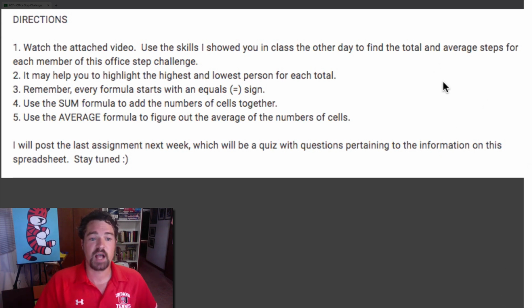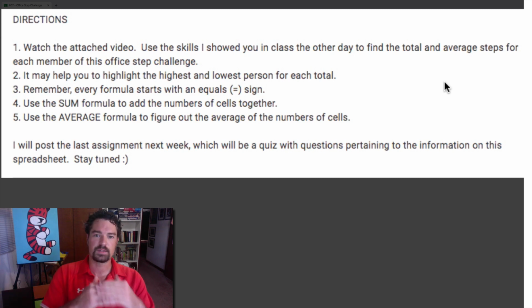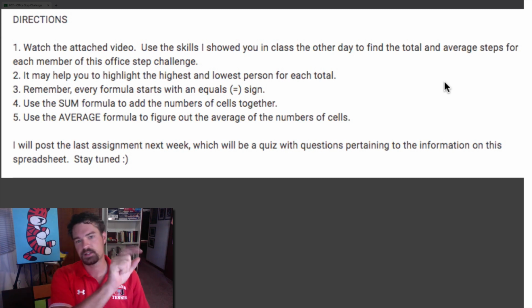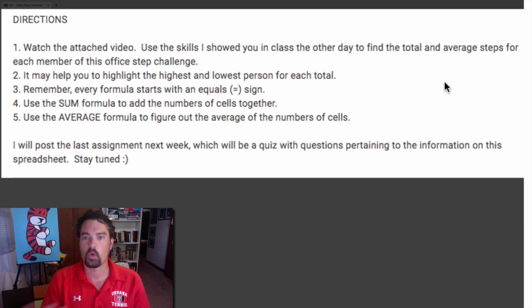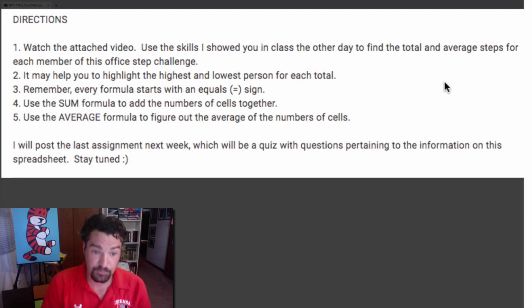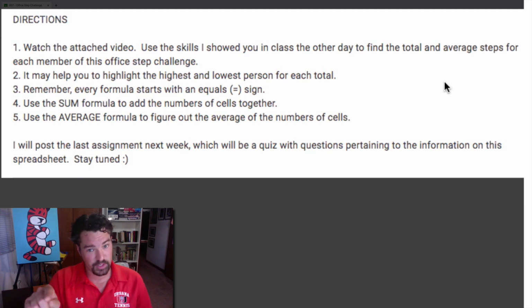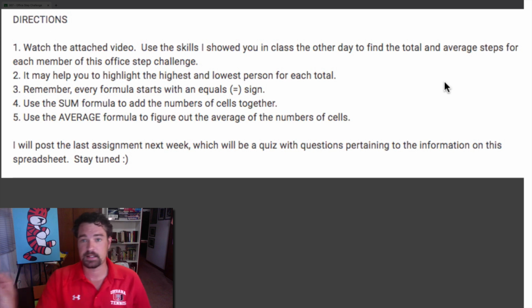We're going to use the sum, S-U-M formula to add the numbers together. So that's going to be equals, sum, parentheses, select those cells, hit return or enter. Use the average formula to figure out the average number of the cells. So the average formula is going to be equals, average, open parentheses, select the cells, hit return or enter. We're only using two formulas, and really we're only using average once. Most of these are going to be sum.